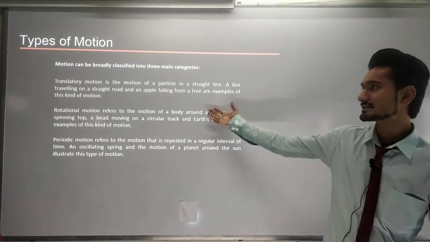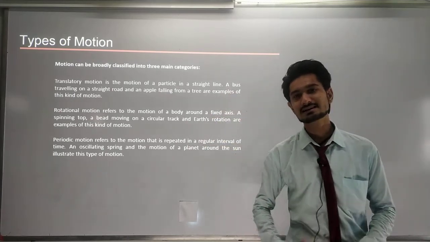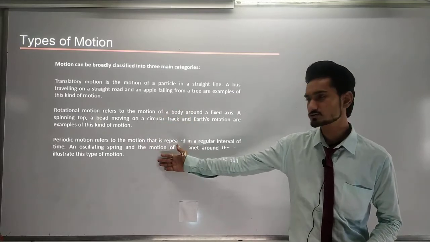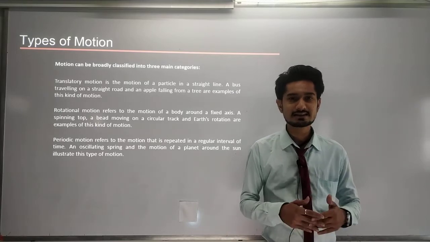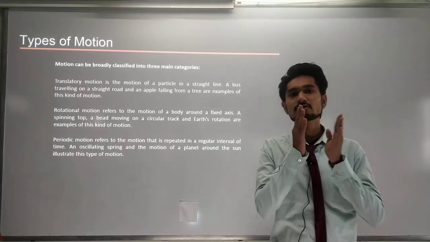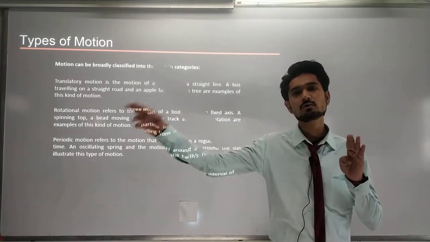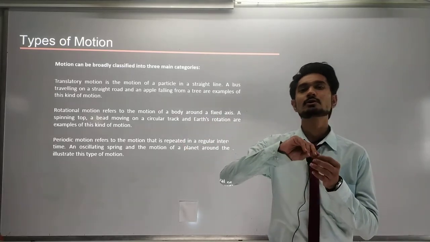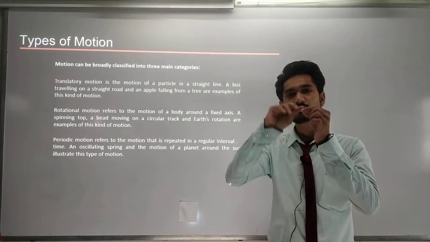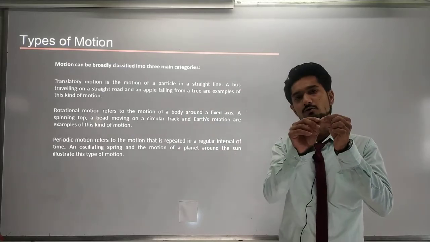Afterwards we have seen the types of motion: translatory motion, rotational motion and periodic motion. Translatory motion is conducted on a straight path from one point to another point. Rotational motion is rotating around a point on a rotating path.